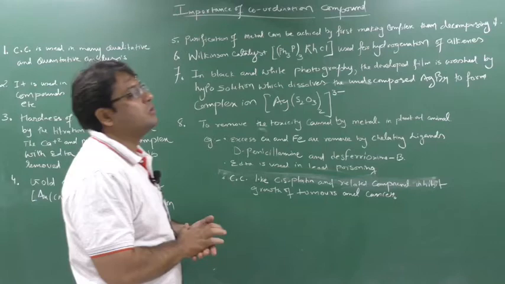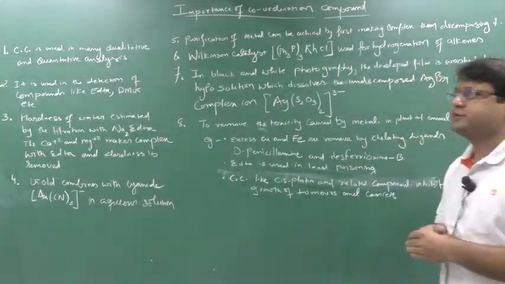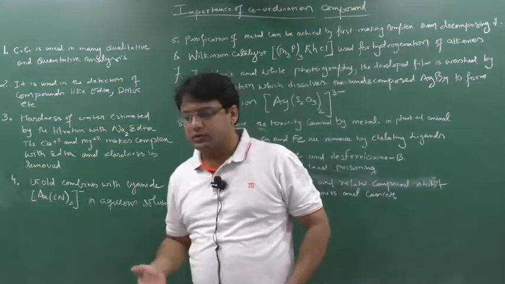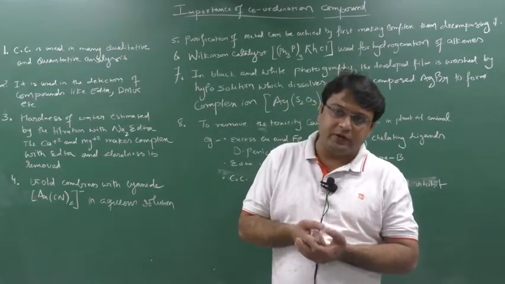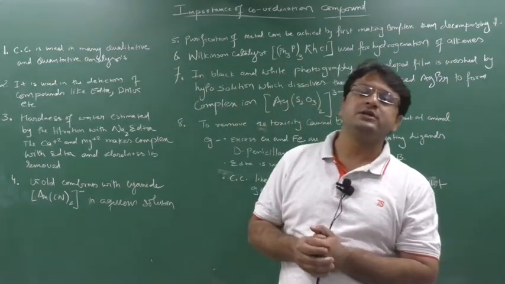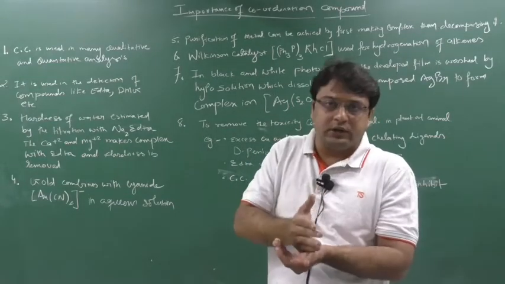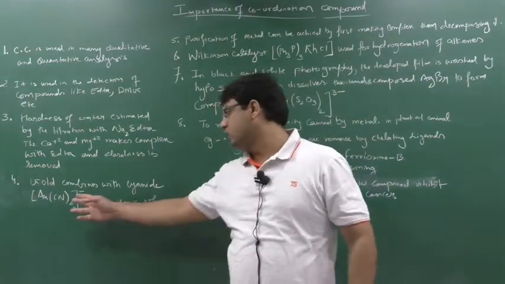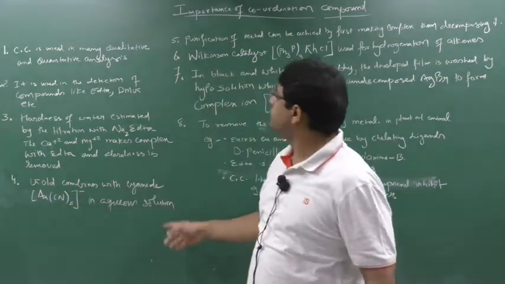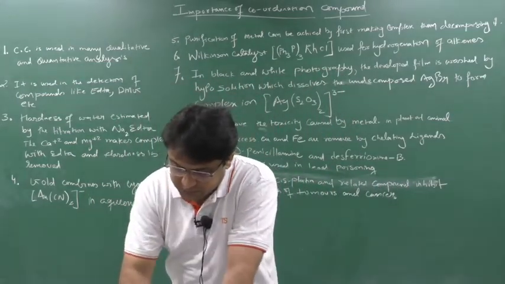Second thing, the leaching process, which we are going to see after this chapter. In coordination compounds we have one type of process known as the leaching process, especially for gold and silver. First we take impure gold and impure silver, remove some impurity from their ores and minerals, then we make their complex, and then that complex is broken and they are purified. So gold combines with cyanide forming the aurocyanide complex in the aqueous solution, and further it is removed. You write down this point, because this is very important.